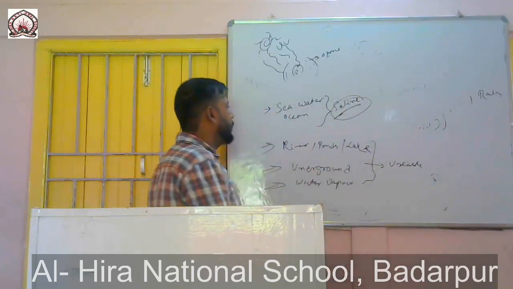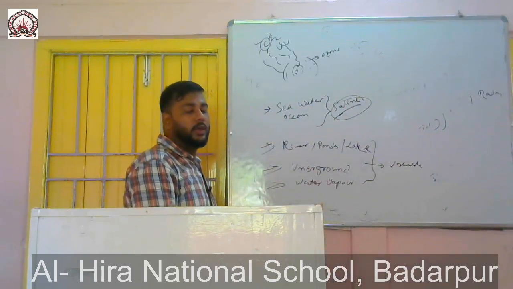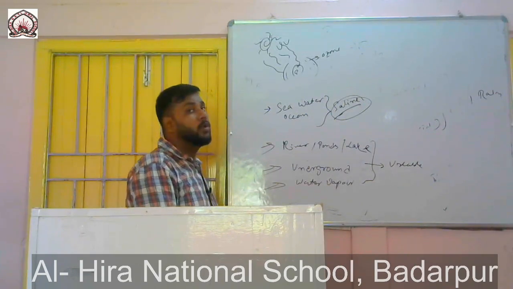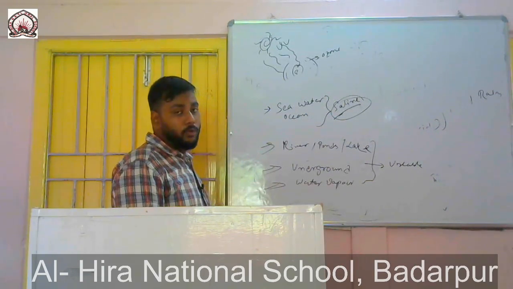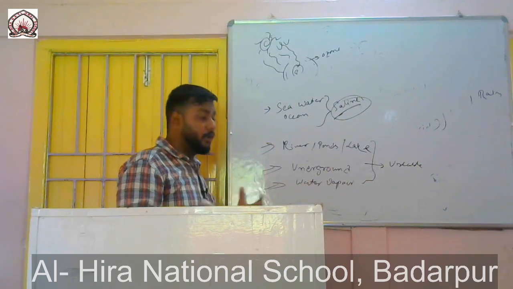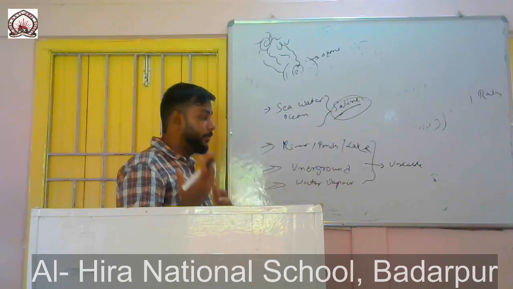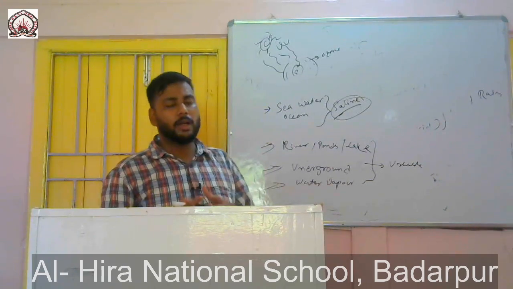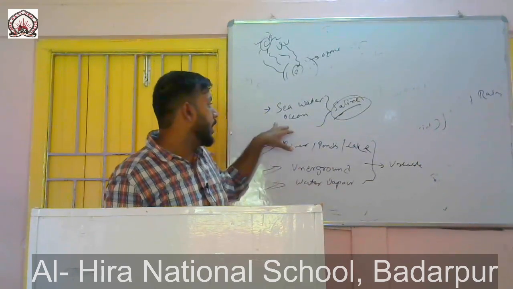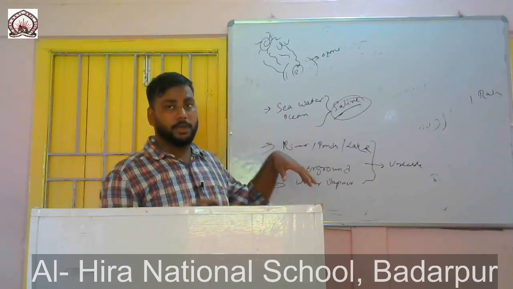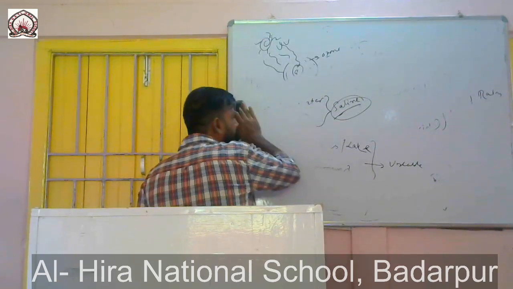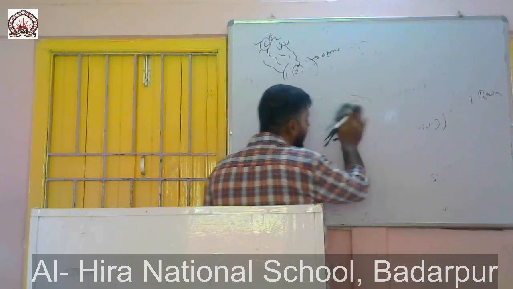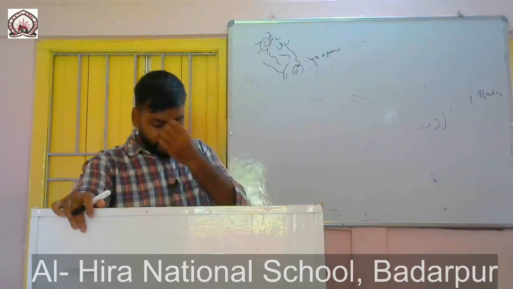And this sea water and ocean water are not useless, they play a major role in the water cycle. The major amount of water vapor that forms the clouds is obtained from the sea or ocean. So although we cannot use them directly, they are very important in maintaining the water cycle.